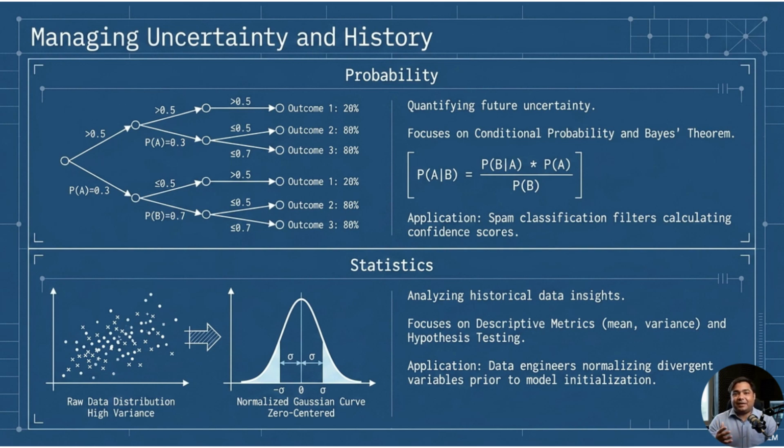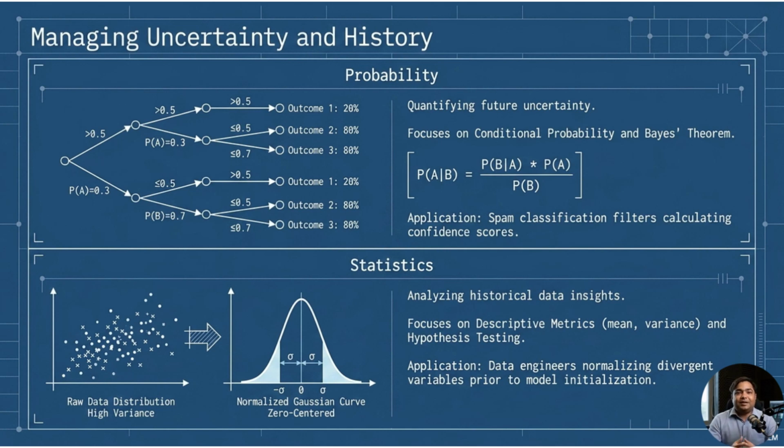Statistics is slightly different. Statistics helps us understand data from the past. We calculate mean, variance, standard deviation, correlation, and distribution. These statistical tools help us summarize large data sets. For example, before training a machine learning model, we often normalize data. Normalization means transforming data so that variables are on a similar scale. This helps the model learn more efficiently. So, probability helps AI think about future uncertainty, while statistics helps AI learn from historical data.